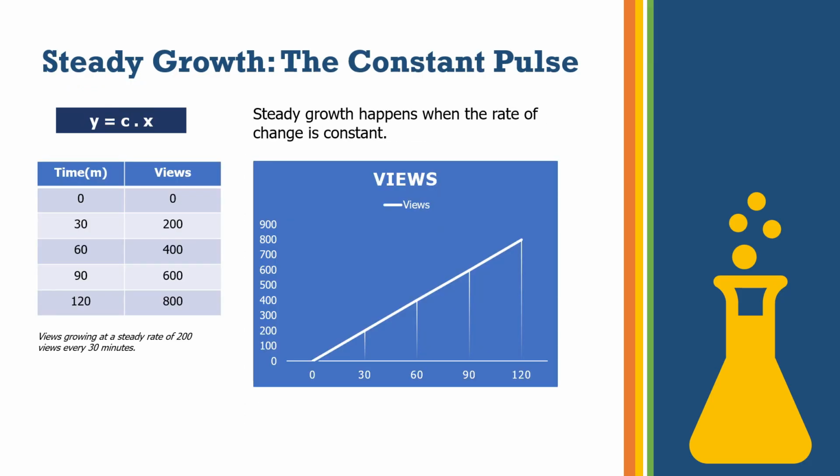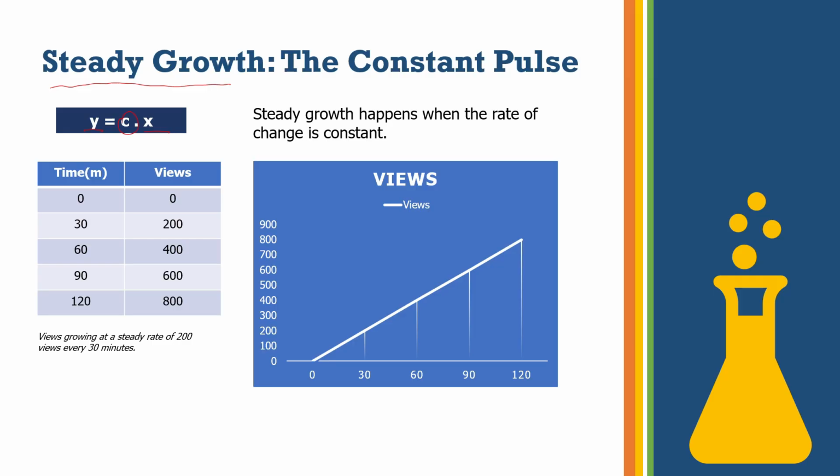The next growth that we see is called the steady growth. The word steady means that the growth is happening at the same rate all the time, a constant pulse, a constant change. It is defined by a mathematical rule, or equation, where y is equal to cx. y is our dependent variable, x is our independent variable, that means the action, and c is our growth factor.